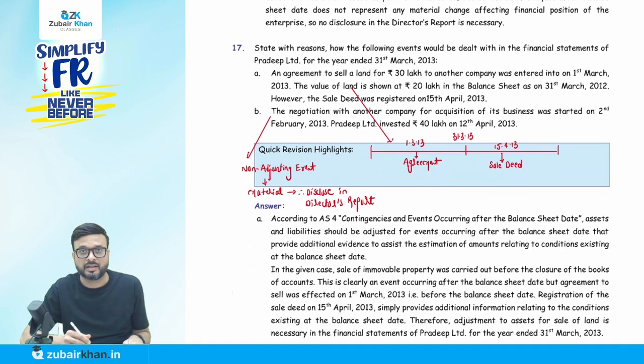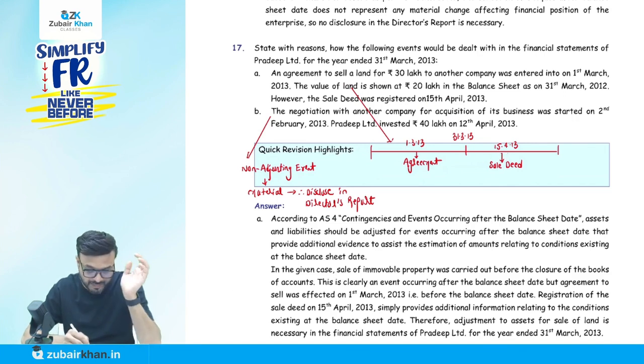But here the value of the land is shown at rupees 20 lakh in the balance sheet on 31st of March 2012. The land is shown in the books of account on 31st of March at 20 lakh. However, the sale deed was registered on 15th of April 2013. Remember these three dates.